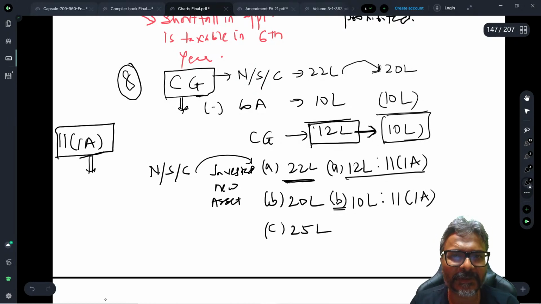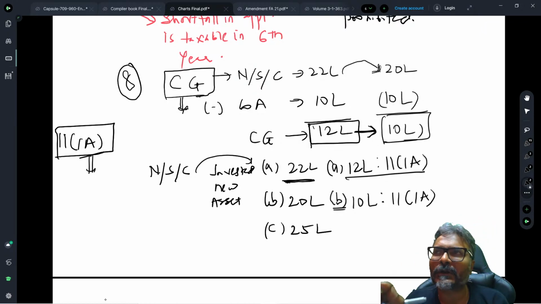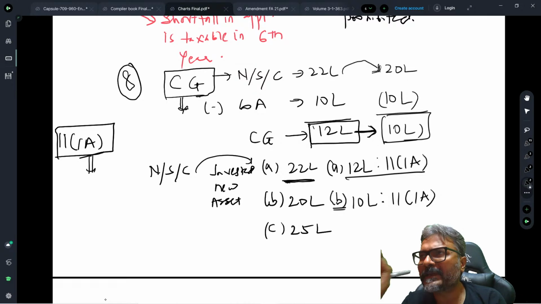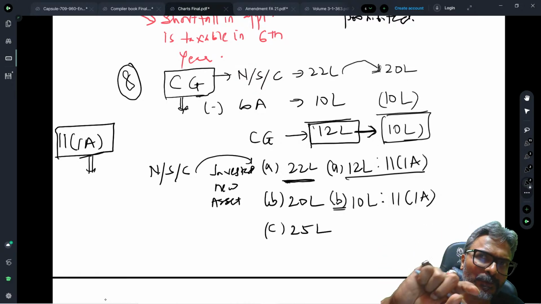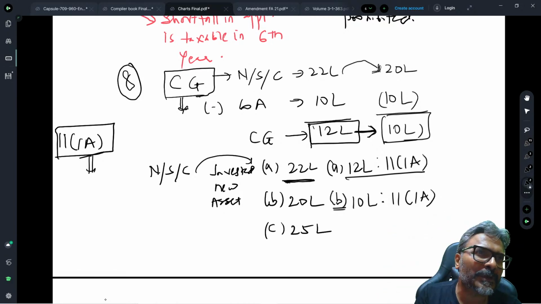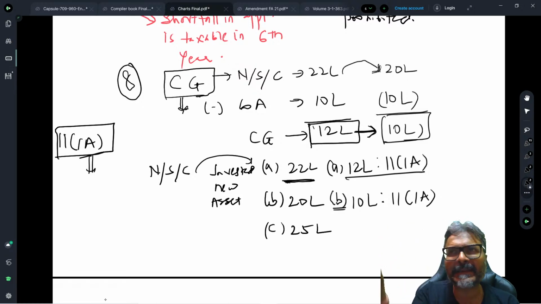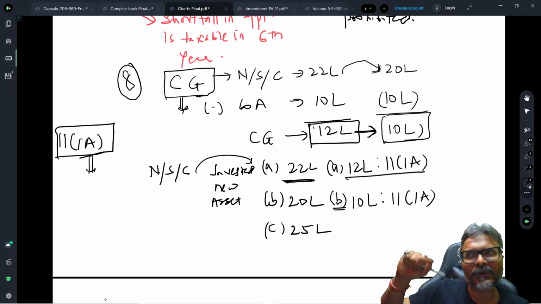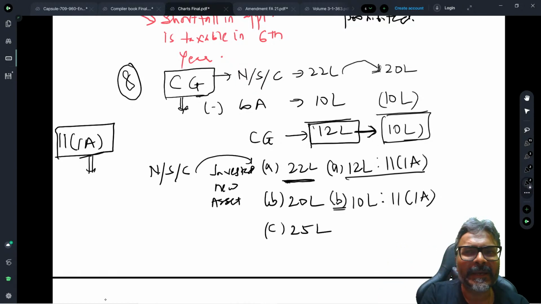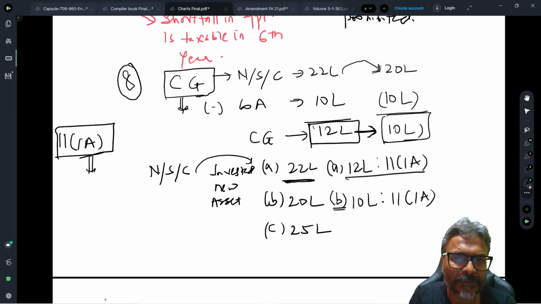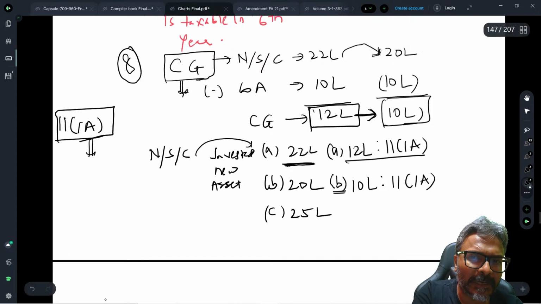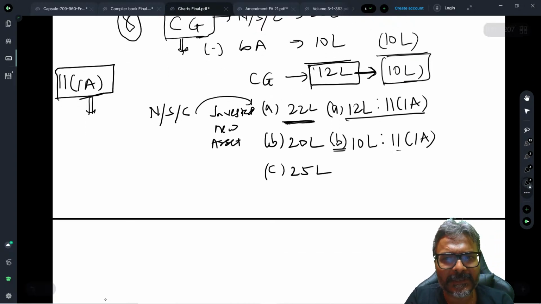When there is a shortfall in the application of the net sale consideration in acquiring the new asset, you revise your capital gains calculation: substitute the net sale consideration with the amount invested and get the revised capital gains which will qualify for exemption under 11(1)(a). Accordingly, it is 10 lakhs that will be eligible for exemption under 11(1)(a).